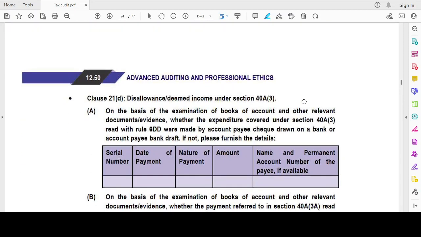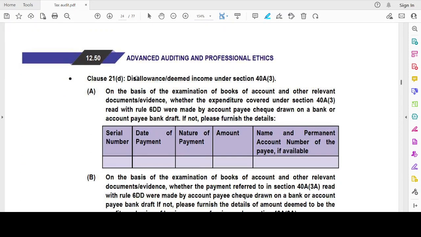Let's move on with clause 21D. On the basis of examination of books of account and other relevant documents or evidences, whether the expenditure covered in section 40A(3) read with rule 6DD were made by account payee cheque drawn on a bank or account payee bank draft. If not, please furnish the details. I have to check whether the expenditure has been made by account payee cheque or account payee bank draft. It should not be by way of bearer cheque or something like that.